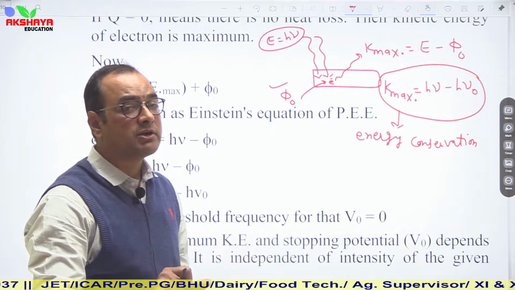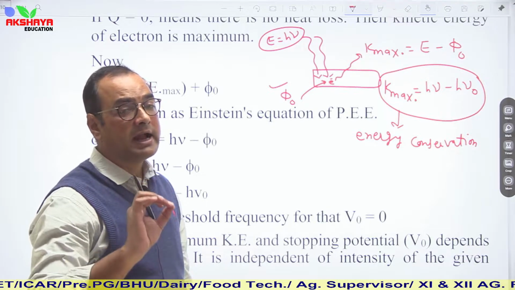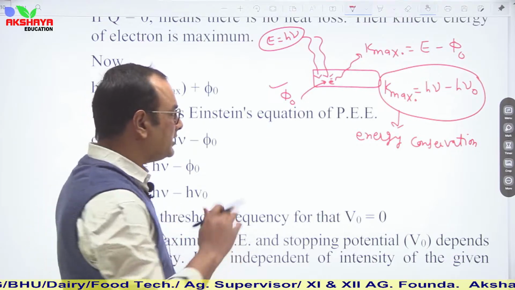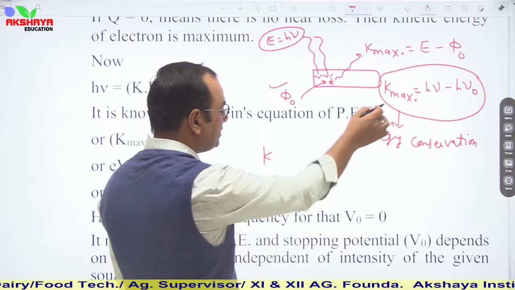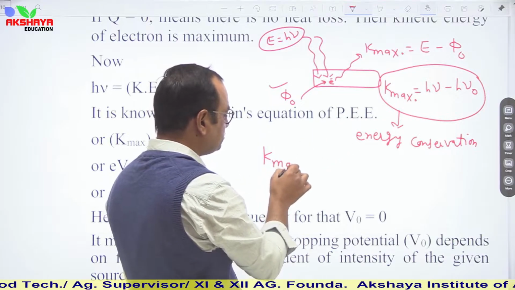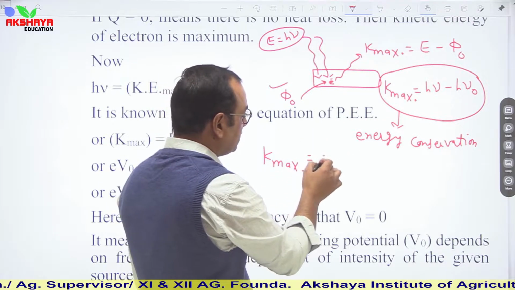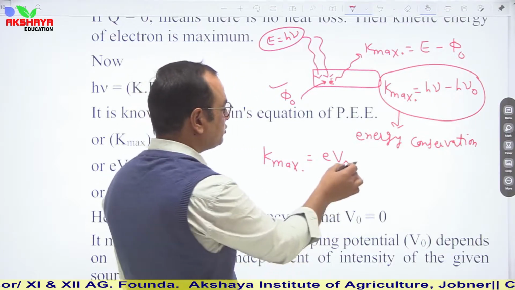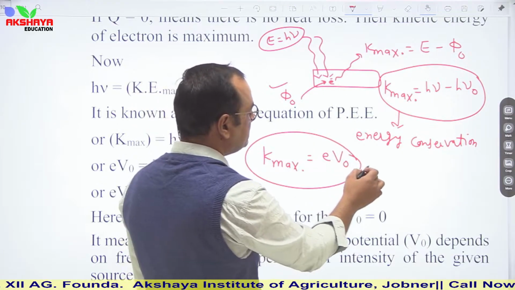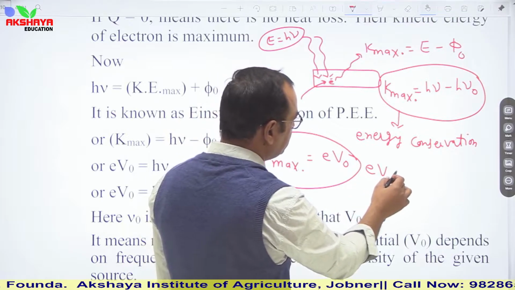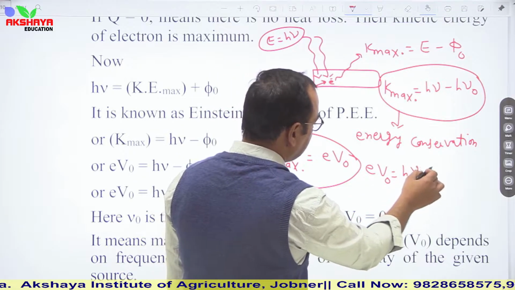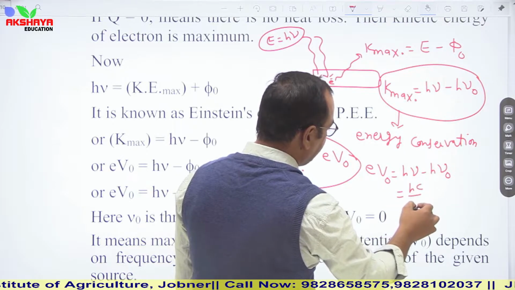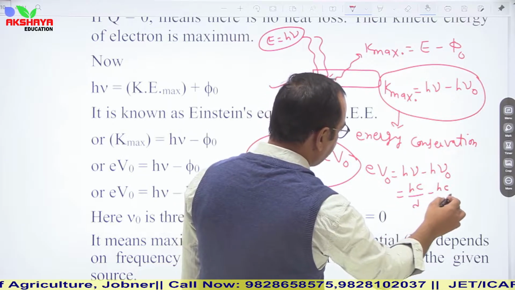So in that situation, even an electron of maximum kinetic energy cannot reach the anode. In that case, we can say that K maximum is equal to the potential energy due to stopping potential, eV naught. So this relation can also be written as eV naught equals h nu minus h nu naught, or you can say hc upon lambda minus hc upon lambda naught.